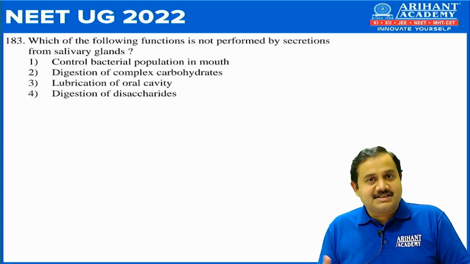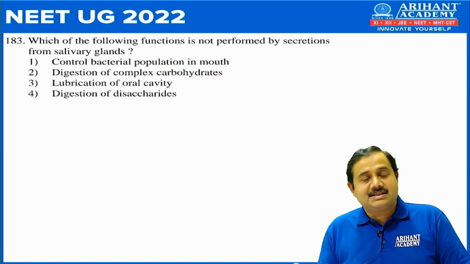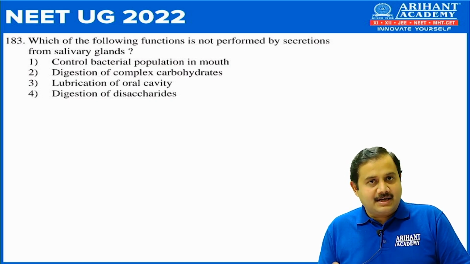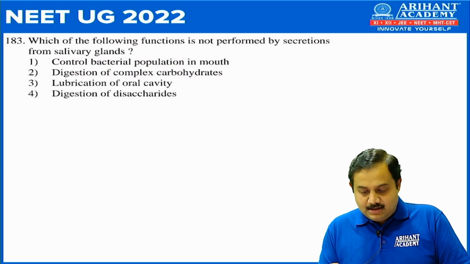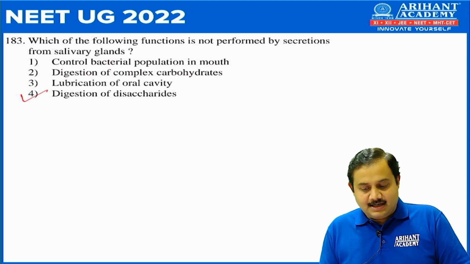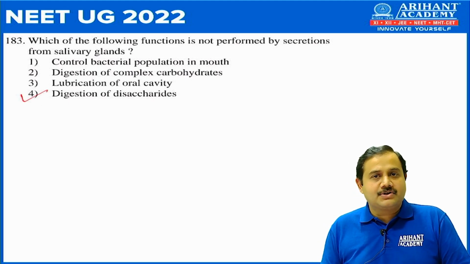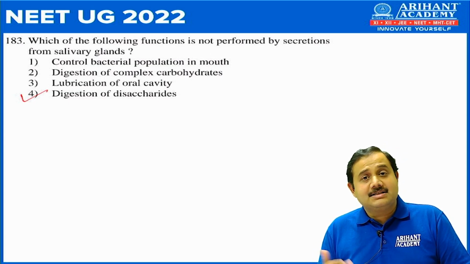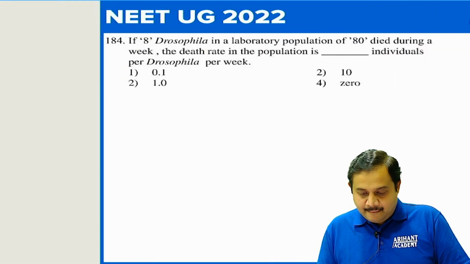Digestion of complex carbohydrate is correct. Saliva has salivary amylase which digests starch into maltose. Lubrication of the oral cavity is again correct, but number 4, that is digestion of disaccharide, this is not the function of saliva. Saliva does not digest disaccharide, but it digests polysaccharides.